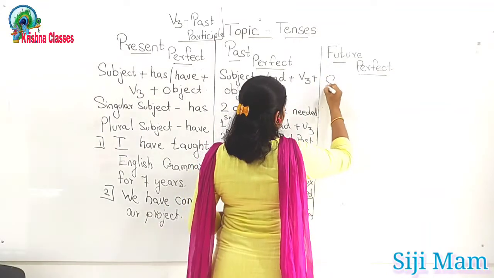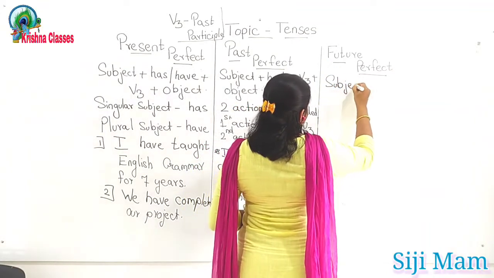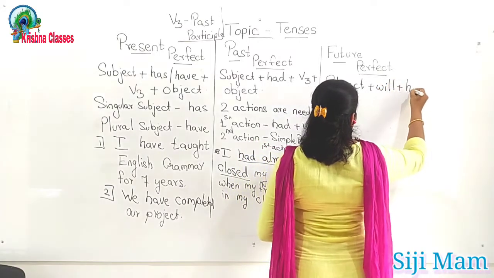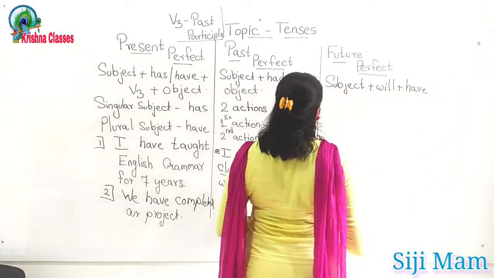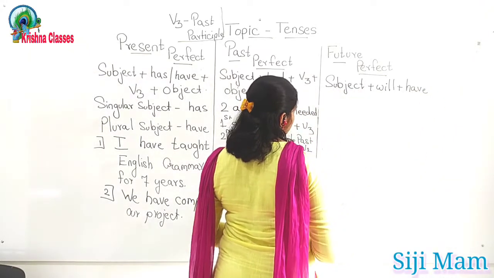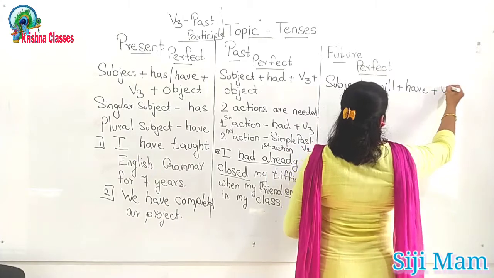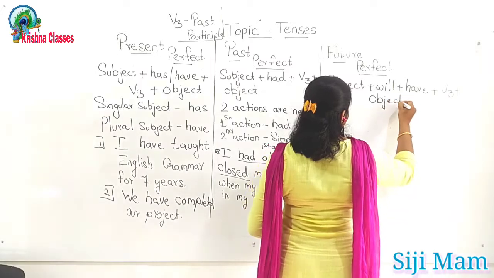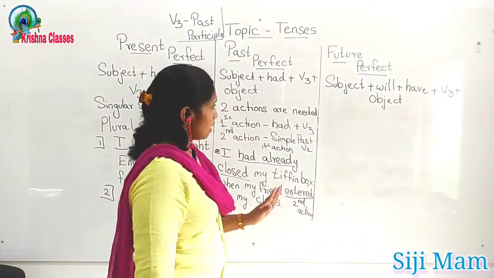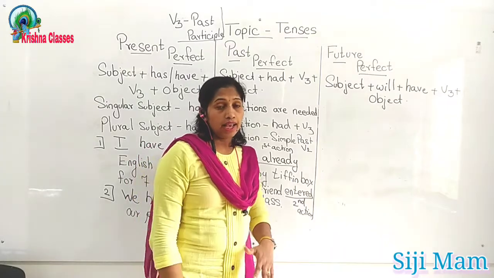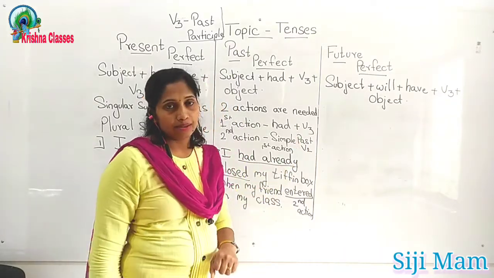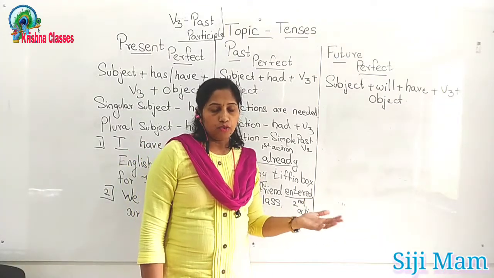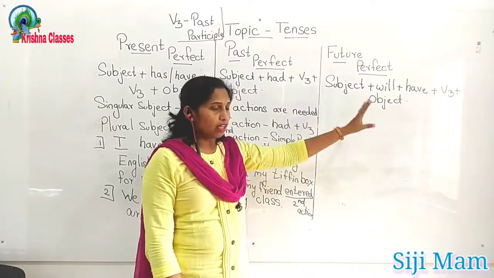So the first formula: subject plus will plus have plus V3 plus object. Subject plus will plus have plus V3 plus object. Will have completed. So here will have is compulsory. Most of the time you can use have, no issues.